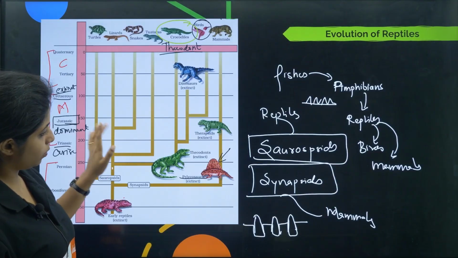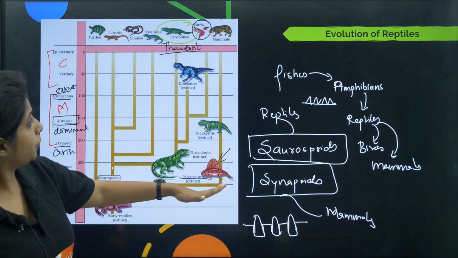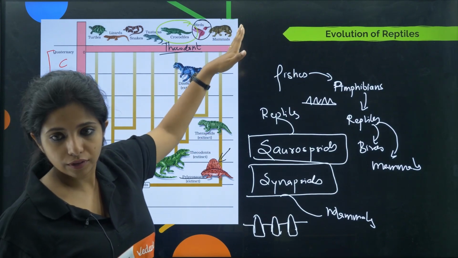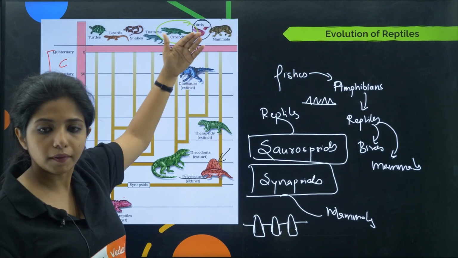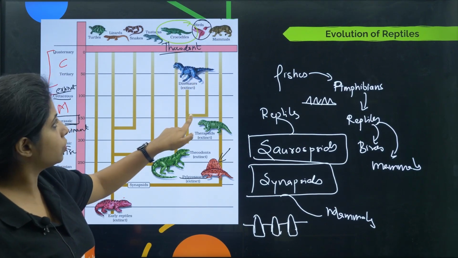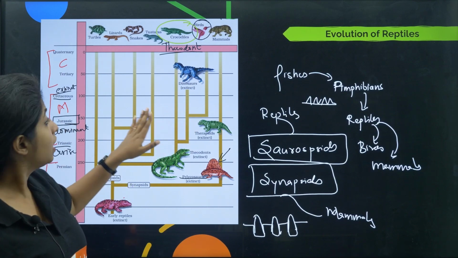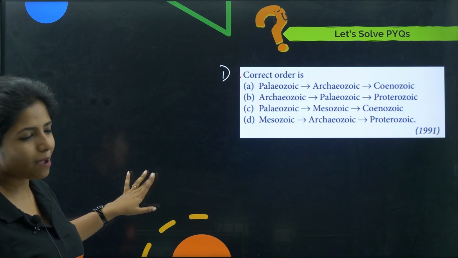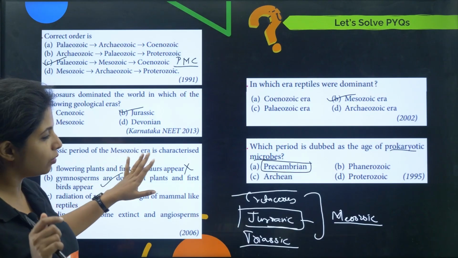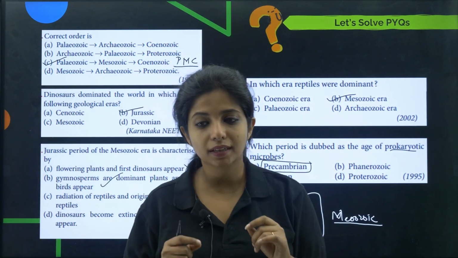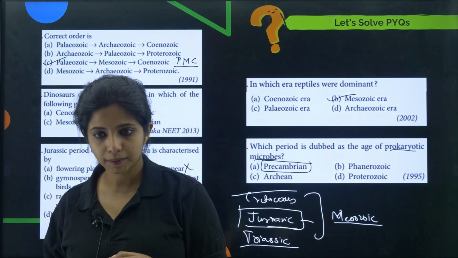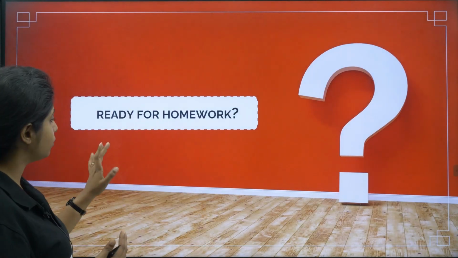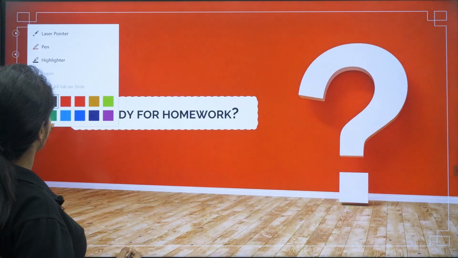See for the mammals once. Over here in the Carboniferous era, you saw that they were formed from them. They didn't mention when they branched off. It is said that they just evolved. So you do not know the answer for that, but at least for this you know the answer, so you should remember that. Again, snakes and all, this era. I hope you understand at least a bit. I'm not saying it will be completely clear to you. I know this topic is like that, but at least you might have got a basic idea of how questions might be framed. That's a little help that I wanted to do. I'm not saying I completely helped you, but something is better than nothing, right?